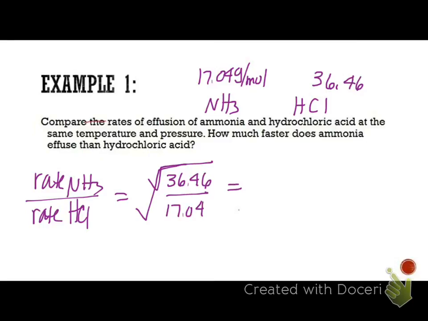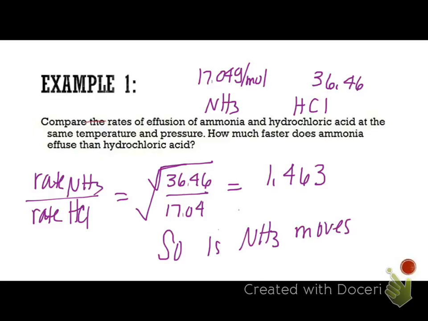When we do that math, we get 1.463. So basically what that means is NH3 effuses almost 1.5 times faster. It's a little bit less, but we'll just call it a day with 1.5. So that's how you do that.